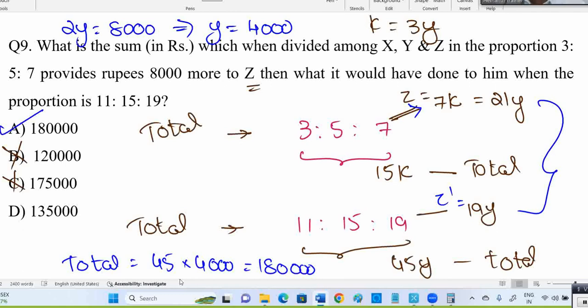Anyone having doubt, please let me know. How can you eliminate B and C, sir? In fact, we can do directly like this. We go with option A, but I am giving you some questions. This logic also works out. 45y means my answer should be divisible by 9, since 45 is divided by 9. So option A is correct. Any doubt in this, please?